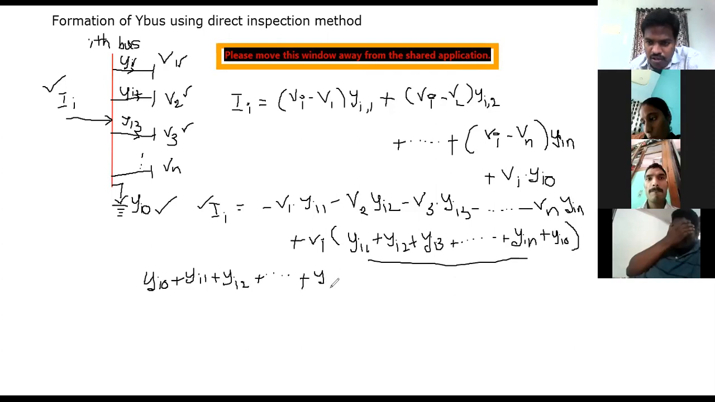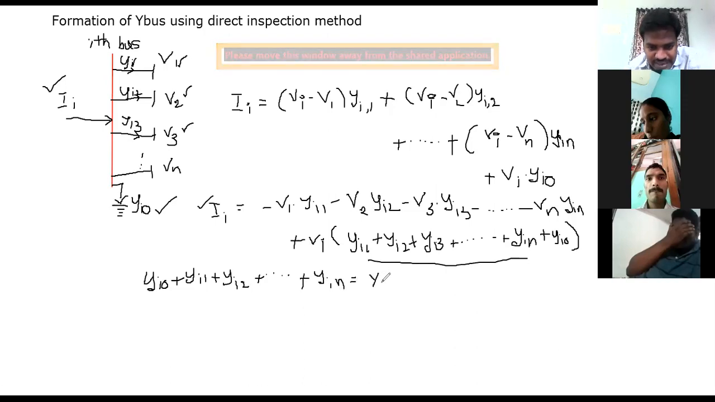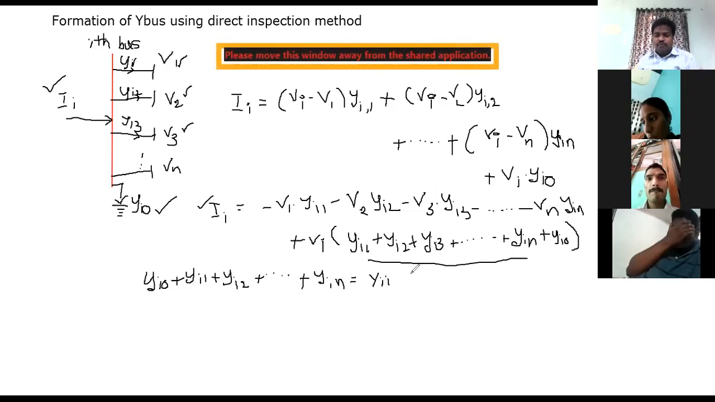Just wait a minute, right, yin. This I am considering as yii. So that means self admittance. See again, admittance is divided into two parts. The first one is the self admittance and the other is the mutual admittance. Now let me clarify what is the self admittance and what is mutual admittance.